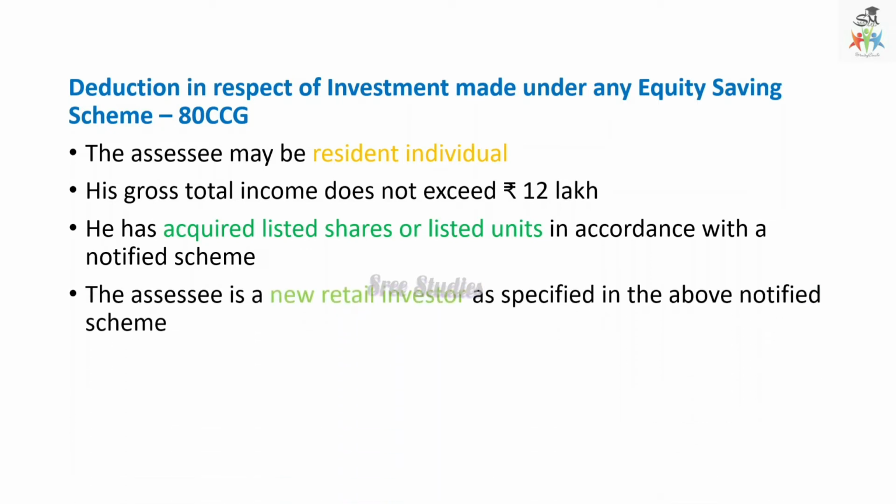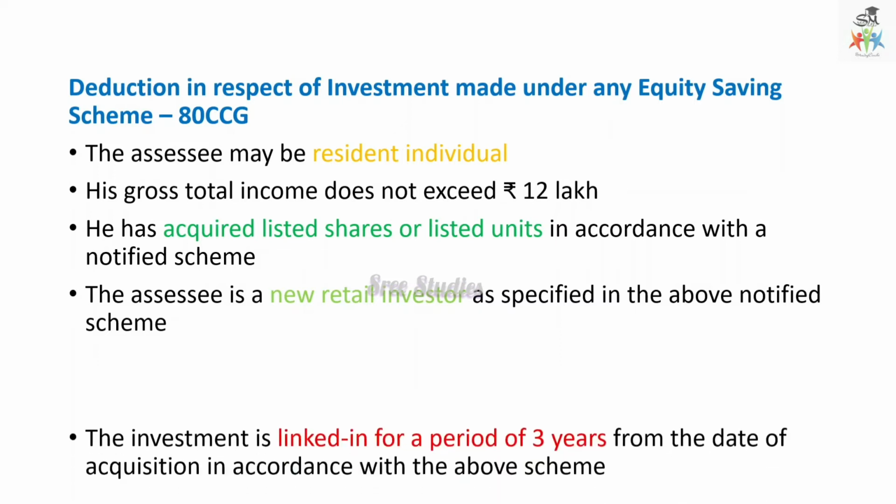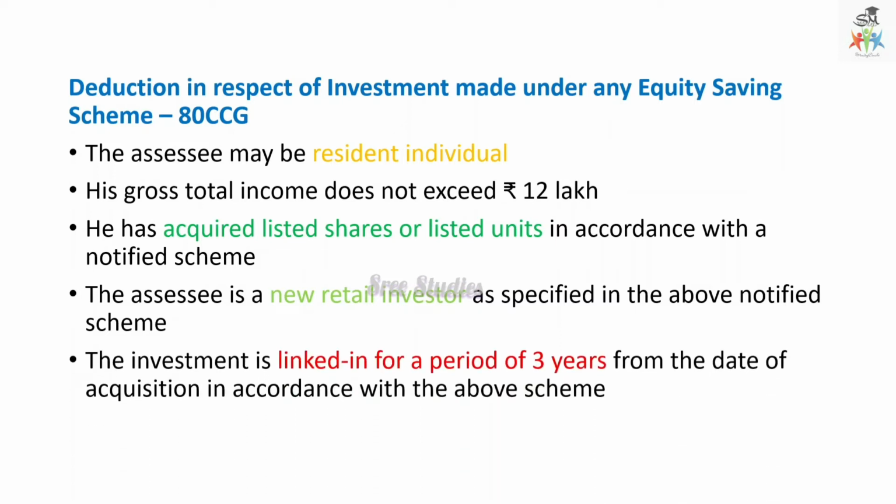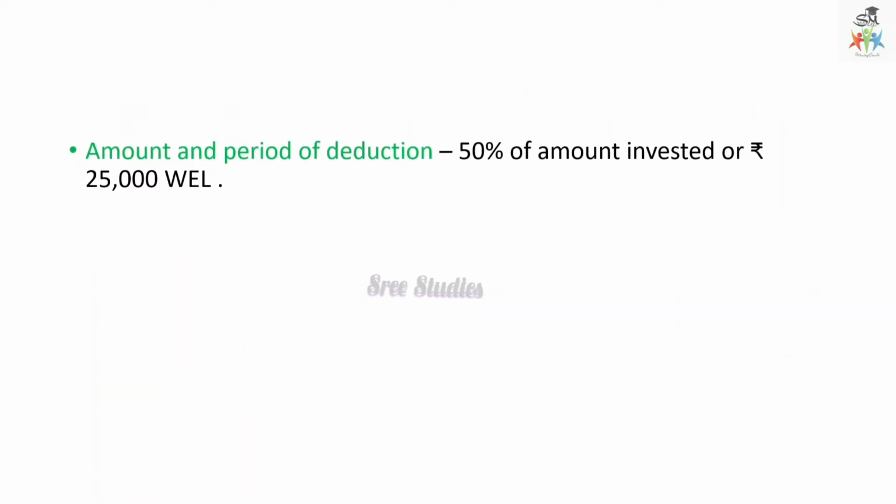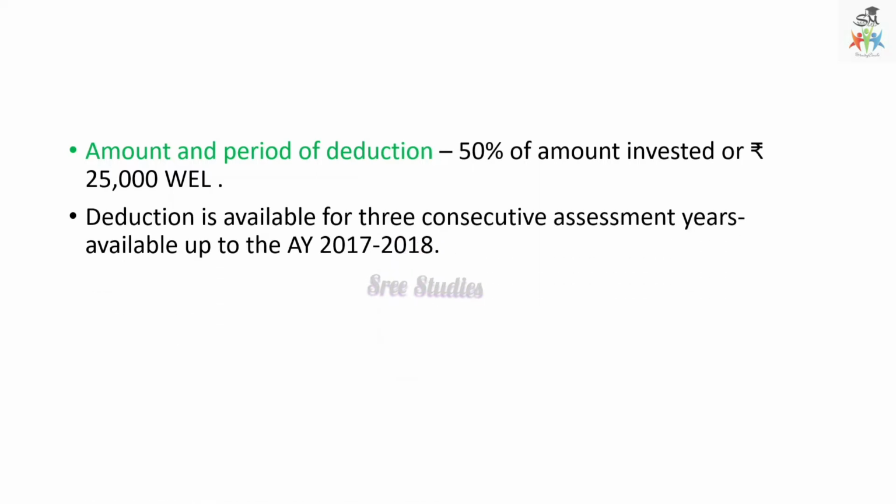Then the assessee should be a retail investor as specified in the above notification scheme. Then the investment is locked in for a period of 3 years from the date of acquisition, or in accordance with the scheme. The amount of deduction is 50% of the amount invested or 25,000, whichever is less. The deduction is available for 3 consecutive assessment years, available from 2017-18.